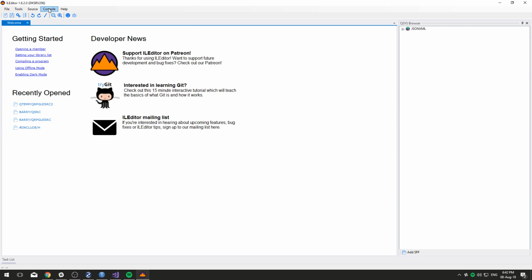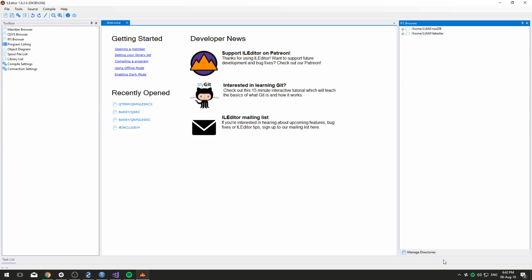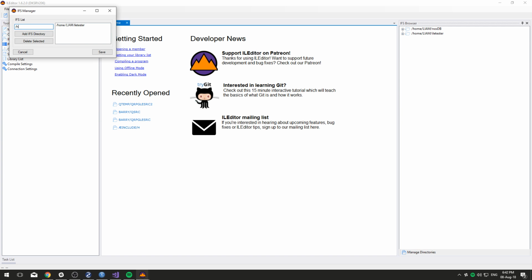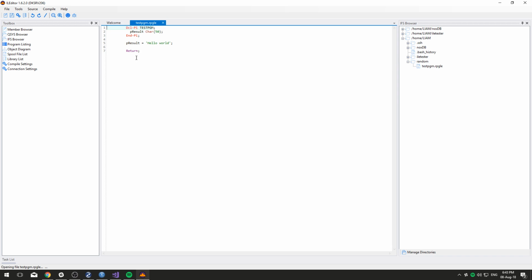Alright, so dksurf 206. Let's have a look here. So, just make a new folder. Let's close this. Let's open up the toolbar here. Hi-Fest browser. home/Liam. And I have a directory called random. So right now, if I use tab, it does it by the space, which is cool. That's what I want.